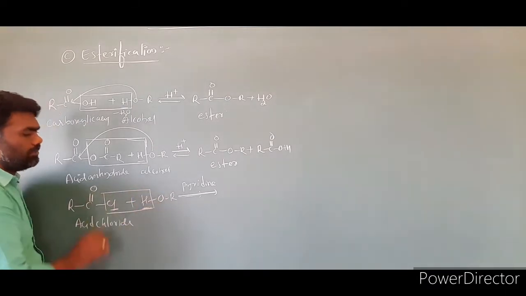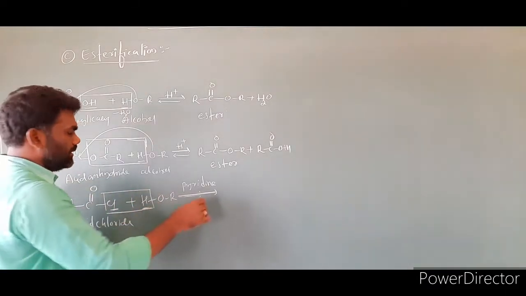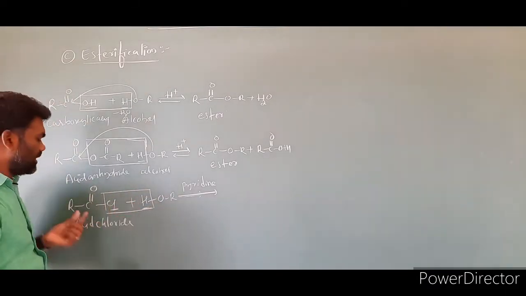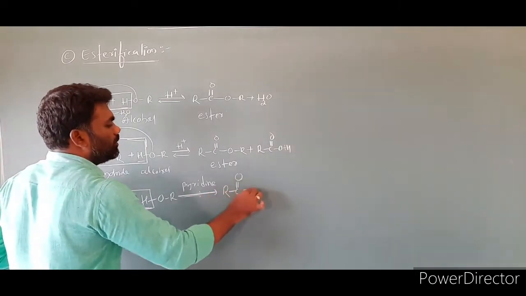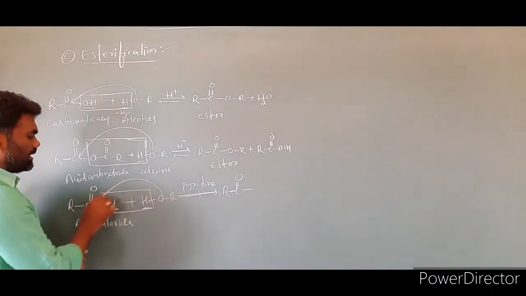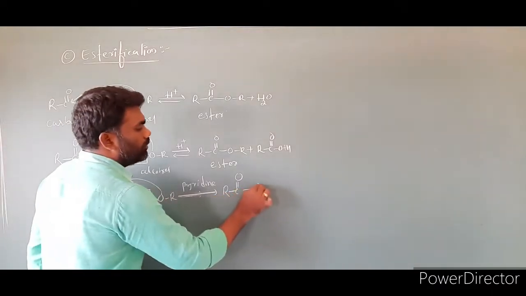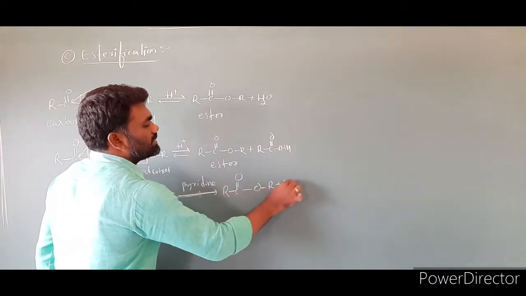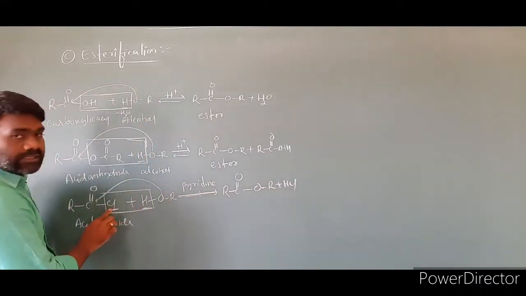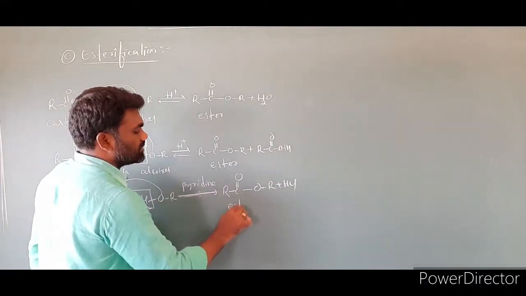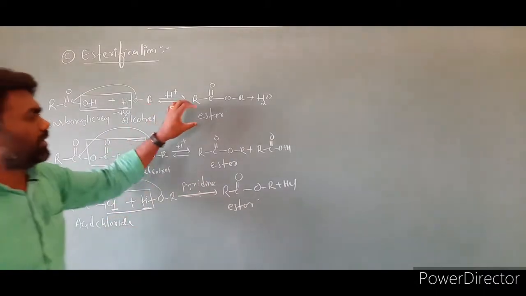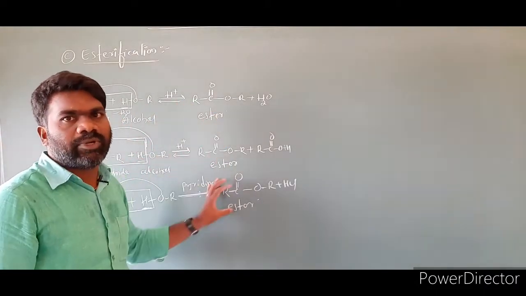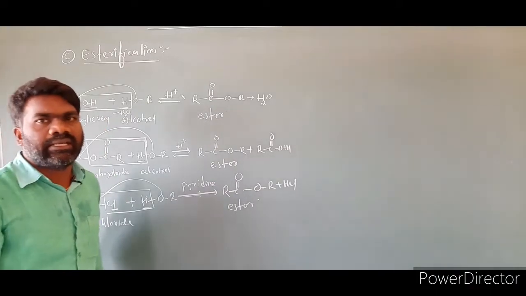We generally write this as a mechanism, eliminating it in the form of HCl. Remaining is what? RC double bond O. This part attaches to this carbon, then OR, plus the byproduct is HCl. H and this is Cl, HCl. This is an ester. So in all these cases the product is esters. Esters are formed in the reaction. This reaction is called esterification.